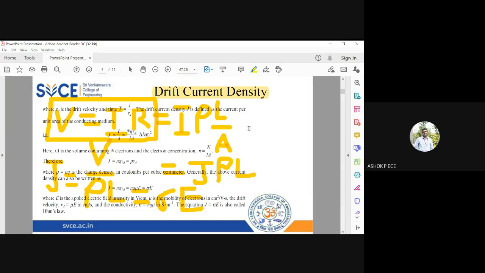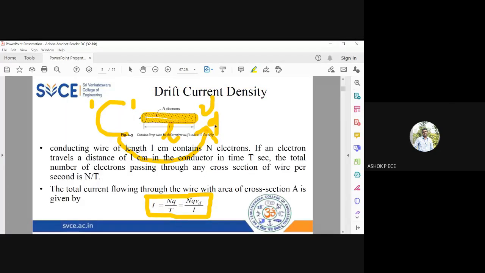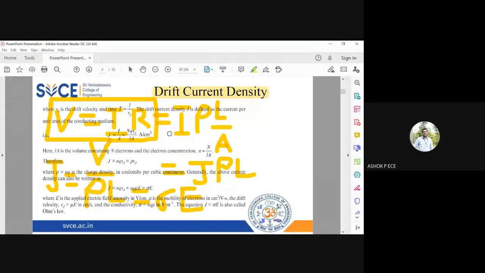And whenever you say drift current, you also have to say this term, drift velocity. The velocity at which electrons are moving when an electric field is applied is called drift velocity, Vd. And drift velocity will always be less than the velocity of light c. Okay, c is the maximum velocity a particle can travel in free space. So this Vd will always be less than c. So I hope this simple derivation of how to change the actual Ohm's law to get the modified Ohm's law is clear for a semiconductor, right?